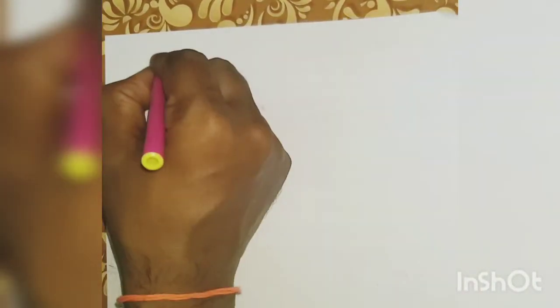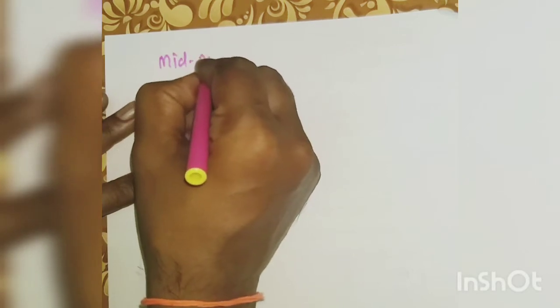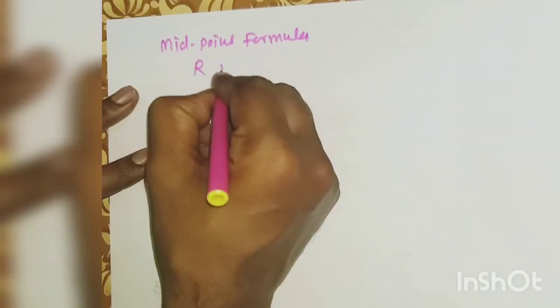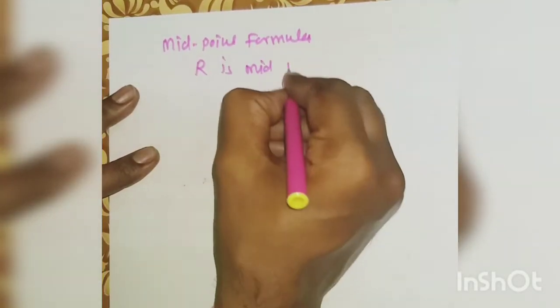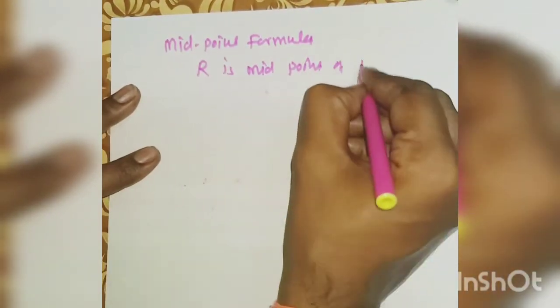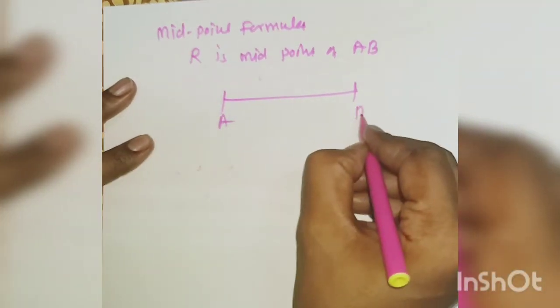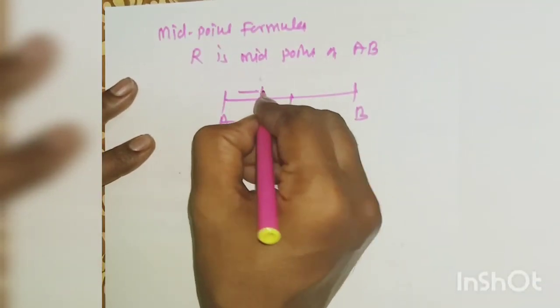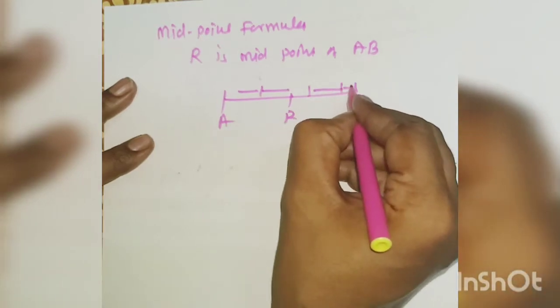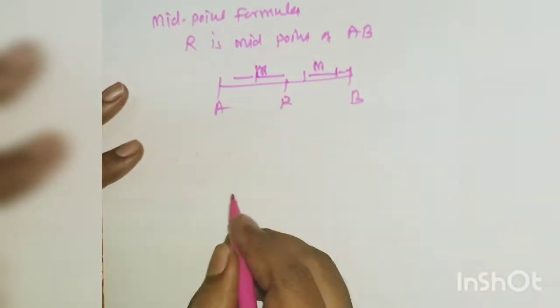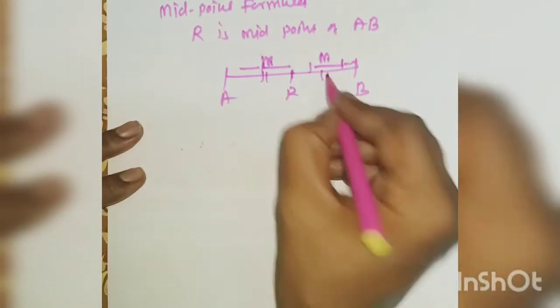By using this concept, we find the midpoint formula. Now suppose R is the midpoint of AB. Here the distances are the same, so we take m as m and n as m.